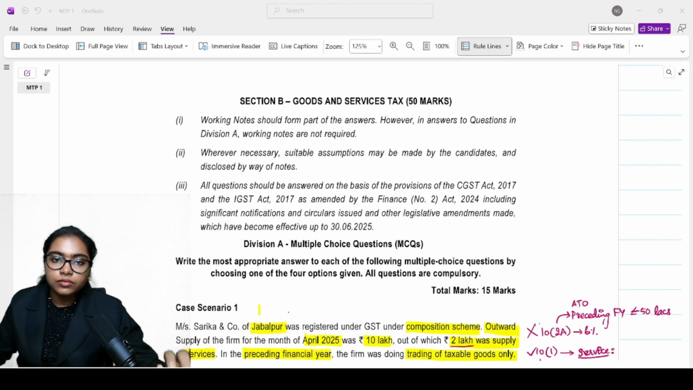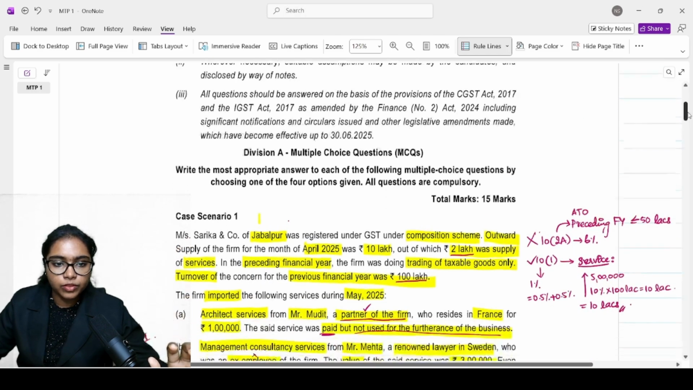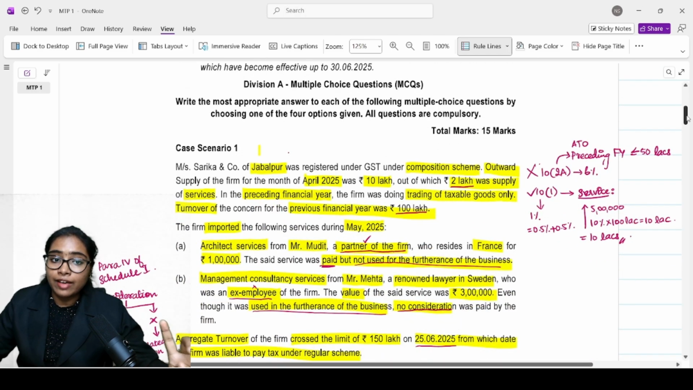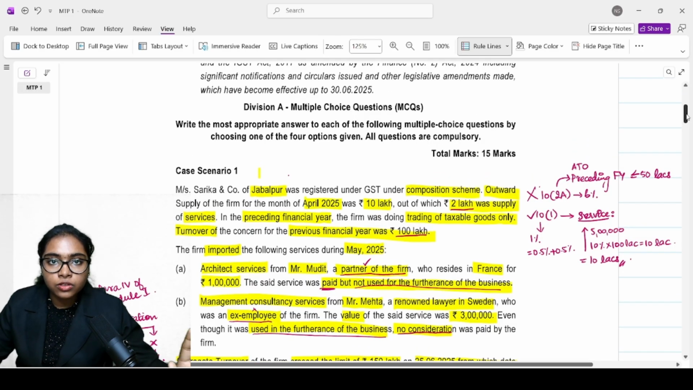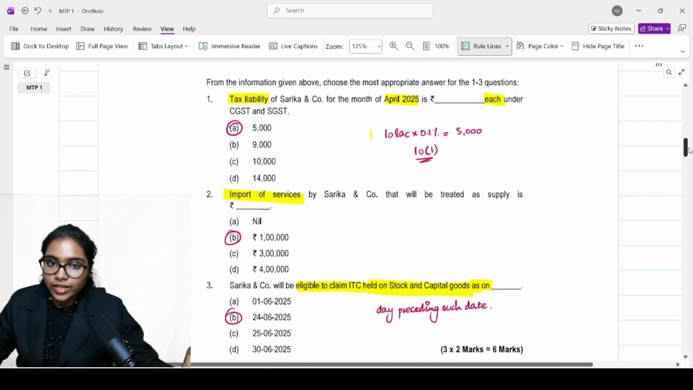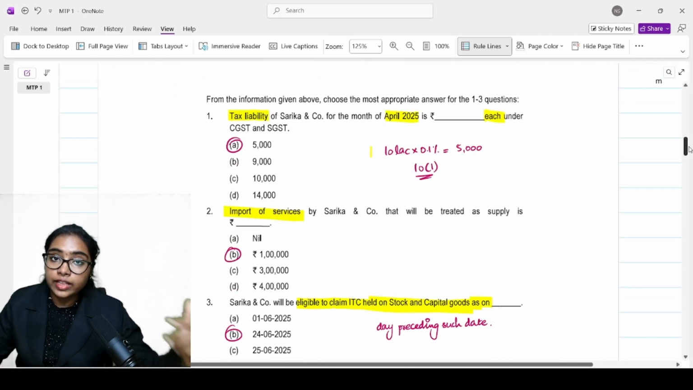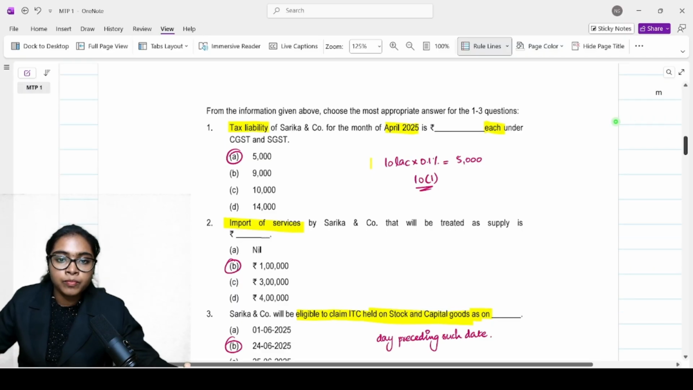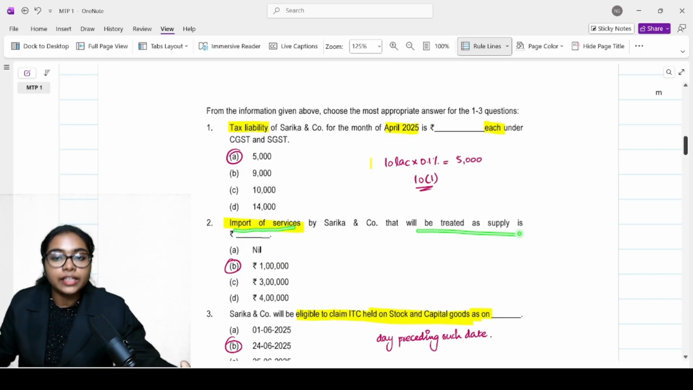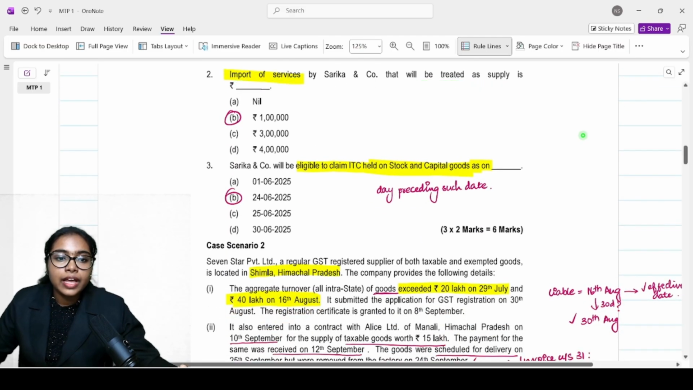First, obviously, is the MCQ. As I have said multiple times, for case scenarios, when you're dealing with multiple choice questions, read the questions first, then go back to the case study. It will help you understand what they are expecting. So the first question: they've asked the tax liability for the month of April. Import of service, will it be treated as supply? And will the firm be eligible to claim ITC held on stock and capital goods as on.